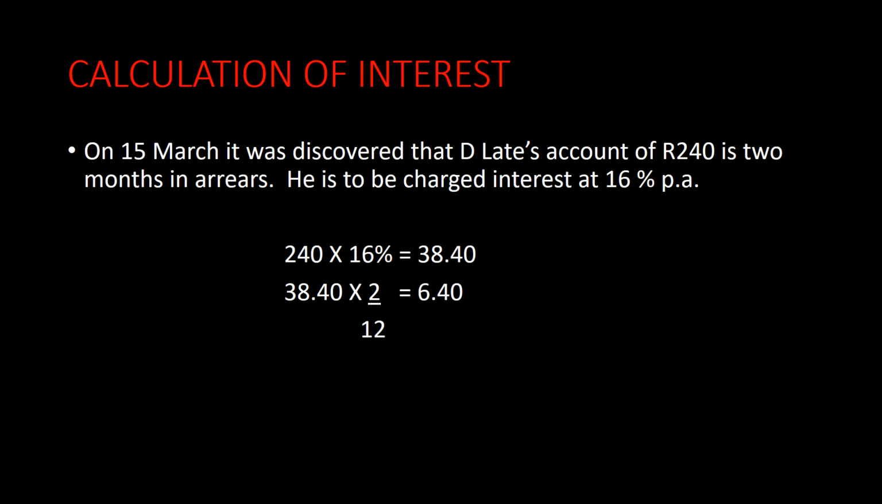So if you look at the calculation, it tells you that 240 Rand times 16% is equal to 38 Rand 40. So if we had to charge him for the whole year, he would pay us 38 Rand 40. But we only want to charge him for the 2 months that he's in arrears. So we've got to multiply 38 Rand 40 by 2 and divide it by 12, which will give us 6 Rand 40. Please read your transactions very carefully to see how many months the debtor is in arrears for, so that you can calculate the appropriate amount of interest.